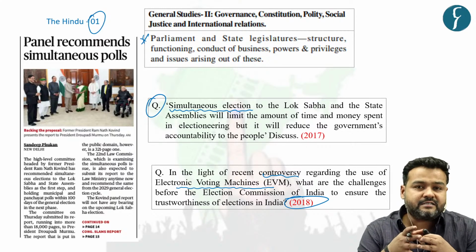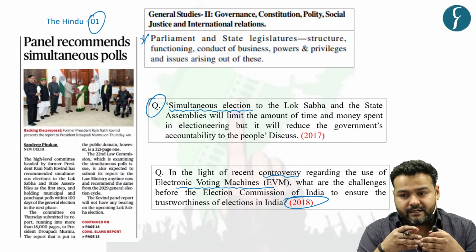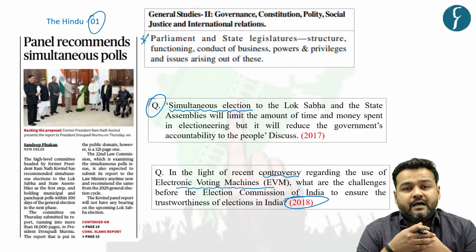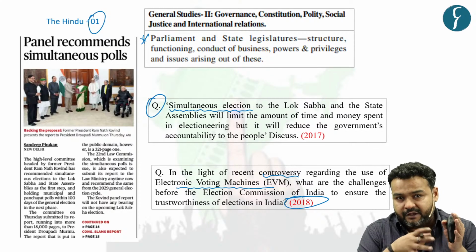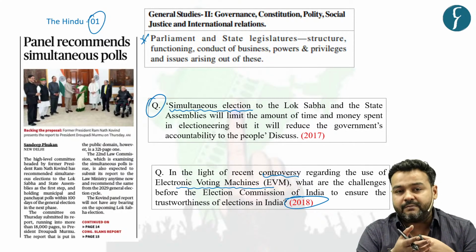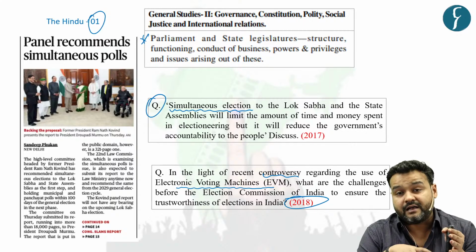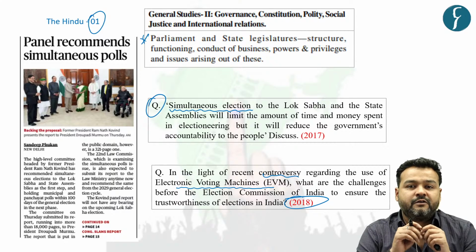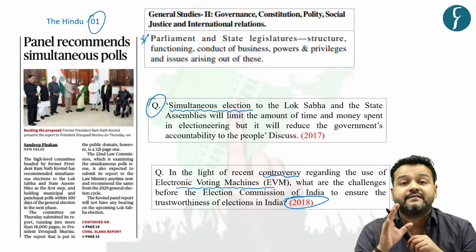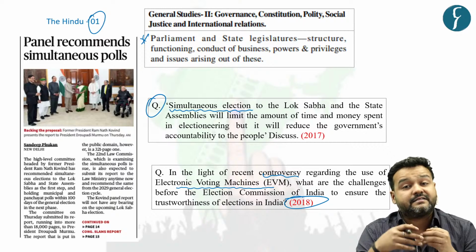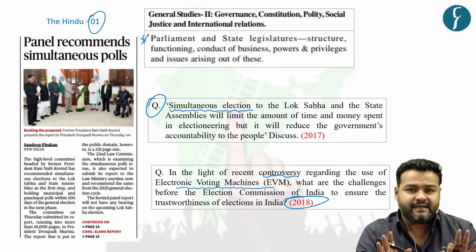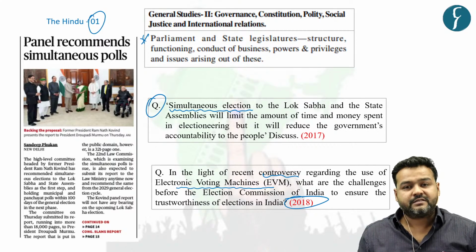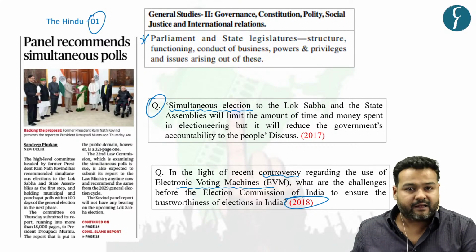So here in this discussion, what we will understand is the background of this simultaneous election, why this demand. Then we will see some arguments briefly which are favoring the simultaneous election and some arguments which are against the simultaneous election. And in light of that discussion, we will be looking at what this panel has recommended, whether it is addressing all those challenges or it is silent on most of them. Okay, so let us begin our discussion with looking at some brief background.